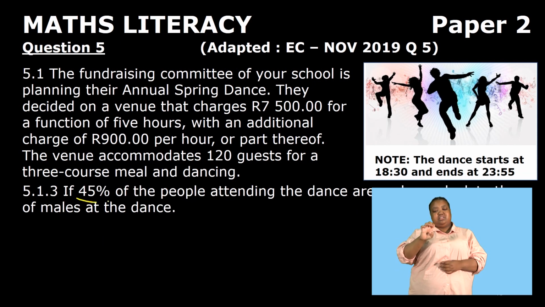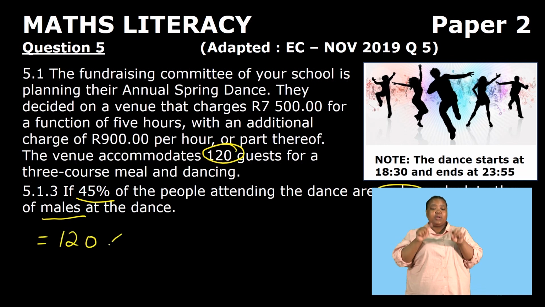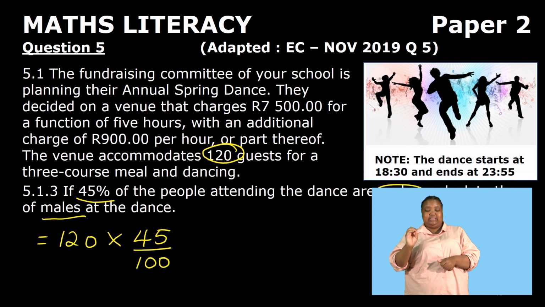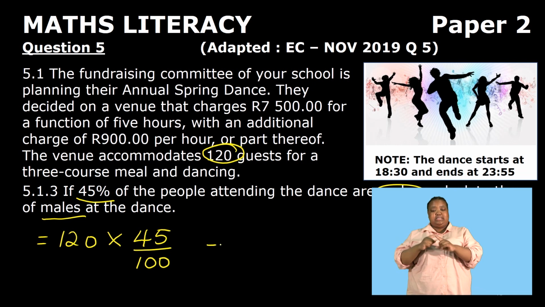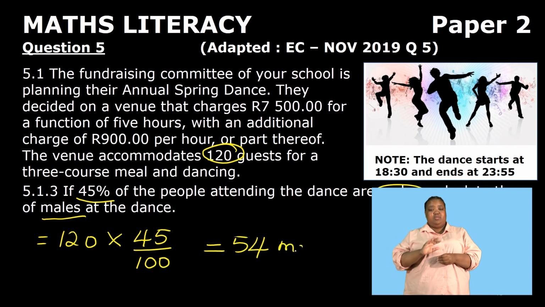5.1.3, if 45% of the people attending the dance are males, calculate the males at the dance. So this venue, they've said it will accommodate 120 guests. So we have 120 guests, and they are saying 45% of these guests were males. So we are going to multiply that by 45 over 100, to get the number of guests. So it simply means we had 54 males attending this event.